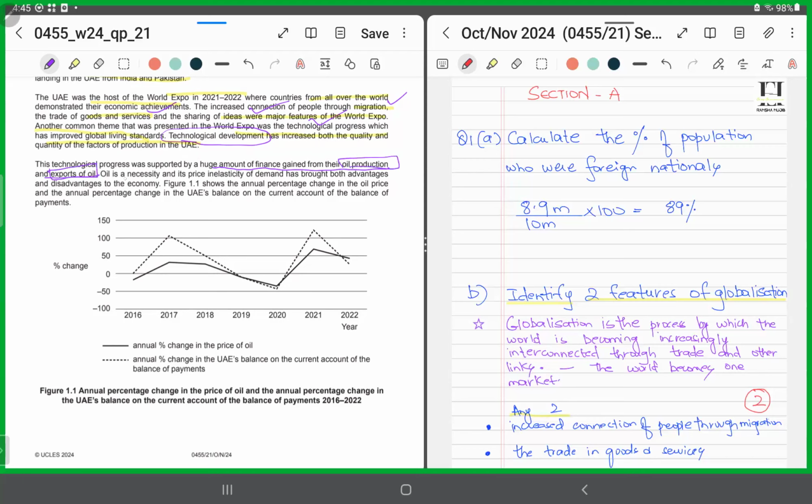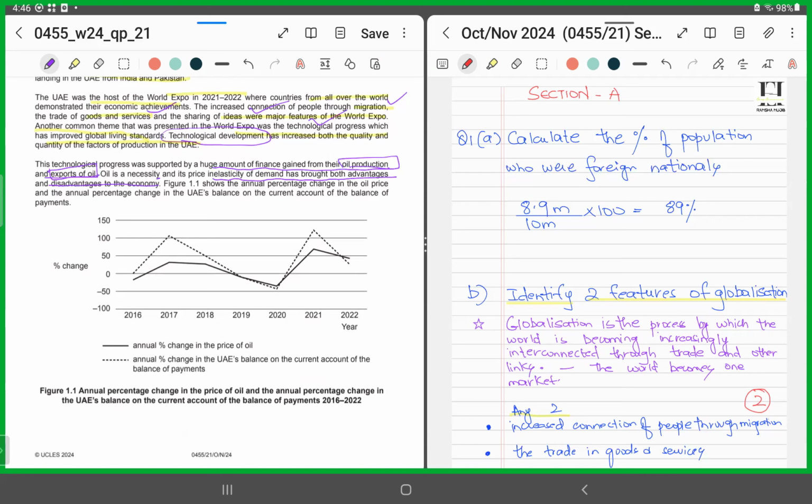Oil is a necessity, and its price inelasticity of demand has brought both advantages and disadvantages to the economy. Now, we all know that oil is a necessity, right? It is being demanded by countries and for fuel, and it's a prime input, a factor of production for the production processes, right? So it is what? It is inelastic in nature, right? It's a necessity. However, it has brought both advantages and disadvantages. How?